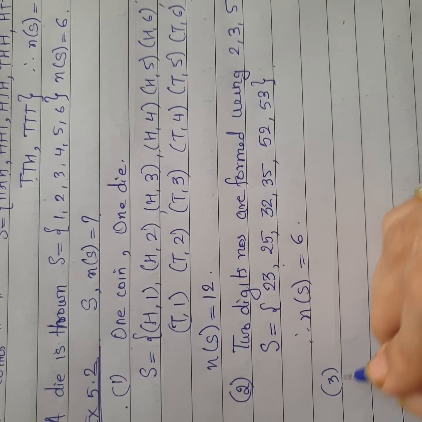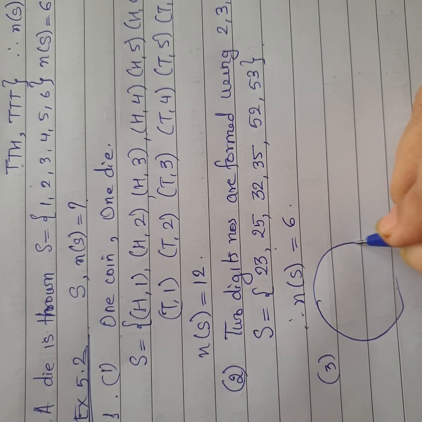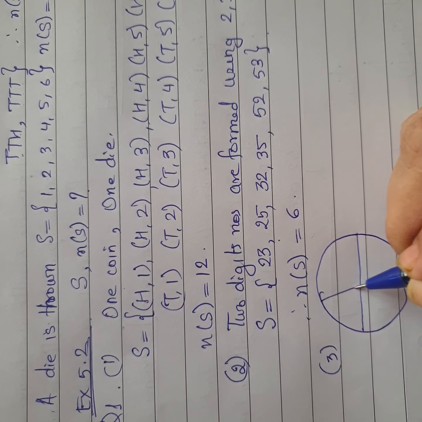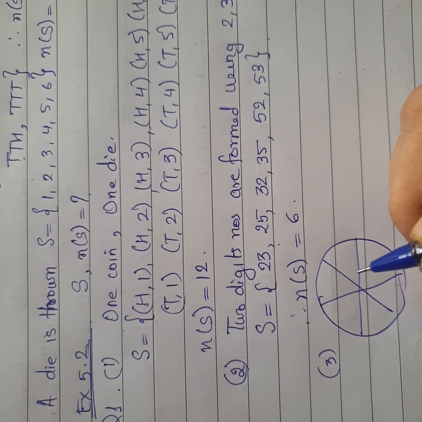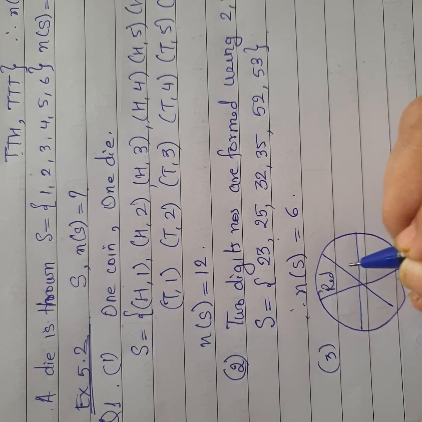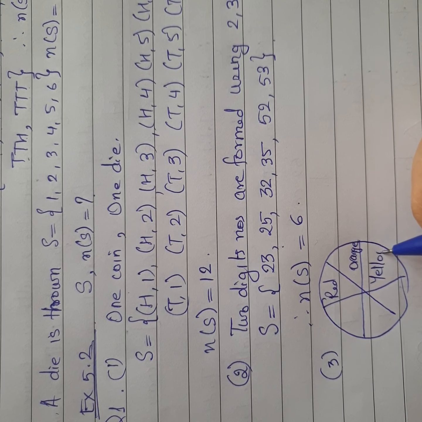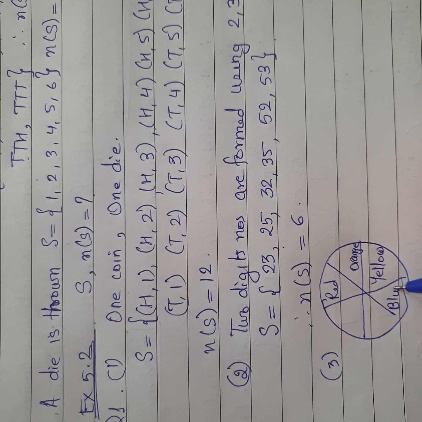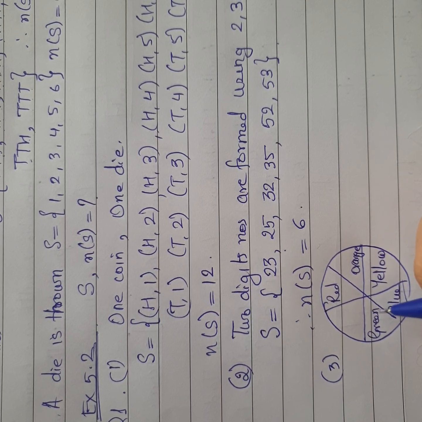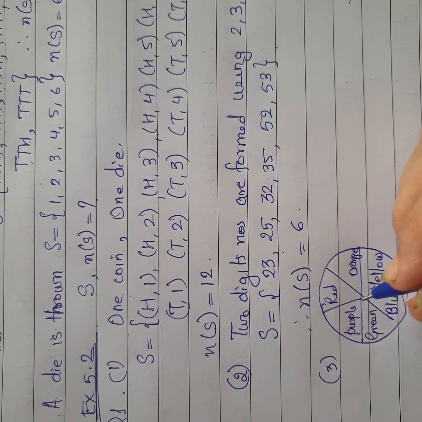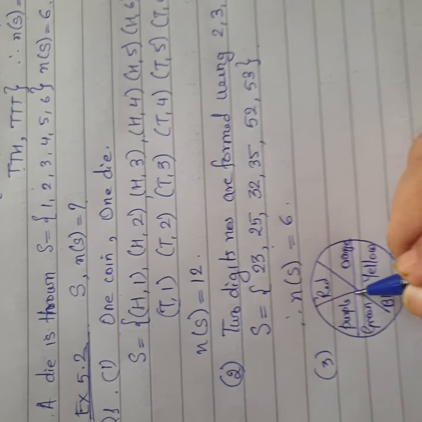In the third question, they have given me a circle. In that circle, they have some compartments they have made. Now these compartments are divided into colors, and we have colors like red, you have orange, you have yellow, you have blue, green and purple. Now you are playing a game, and this game has an arrow. Now the arrow will definitely come and point at a particular color.